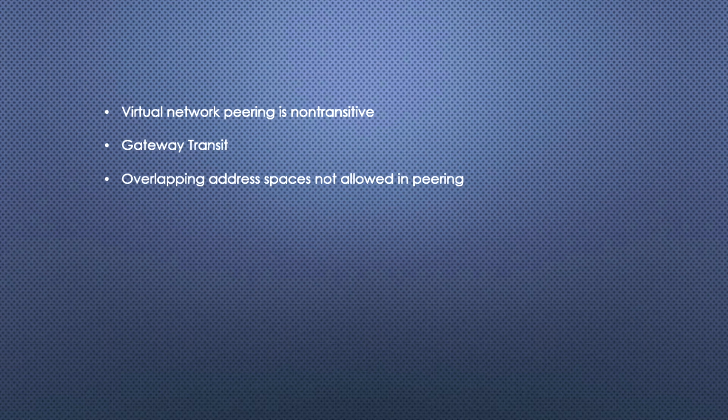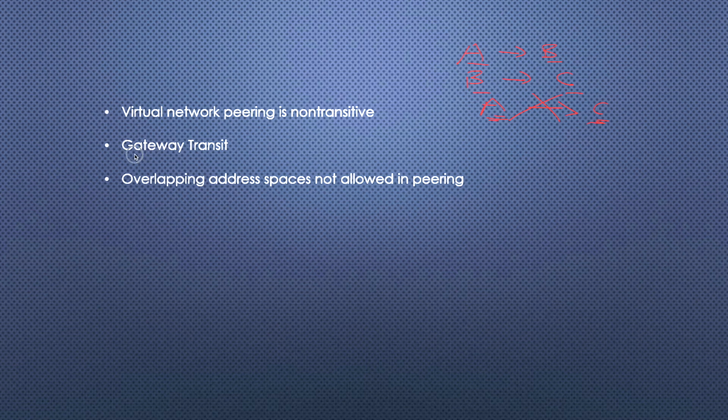Continuing the same, virtual network peering is non-transitive. What does non-transitive mean? Non-transitive means if A virtual network is connected to B and B virtual network is connected to C, A virtual network is not connected to C. It is not transitive. That doesn't mean that A is connected to C. For connecting A to C, we have to define peering between A and C. Then only A will be connected to C. Transitive nature for virtual peering is not present.